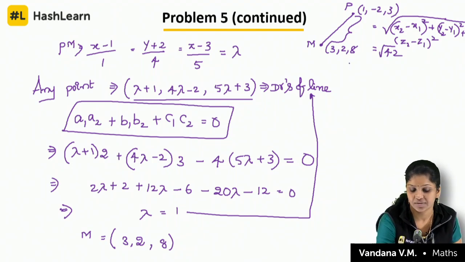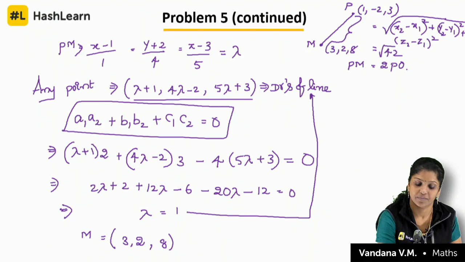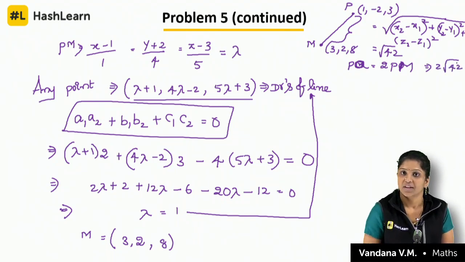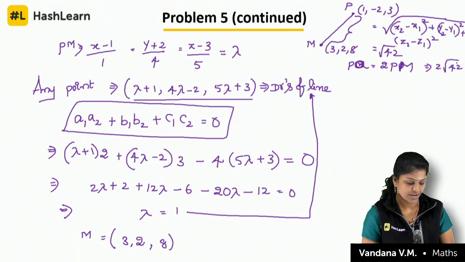So what is the relation? PQ is equal to 2 PM, right? So this becomes 2 root 42. Clear? Any doubts? Yes, okay.